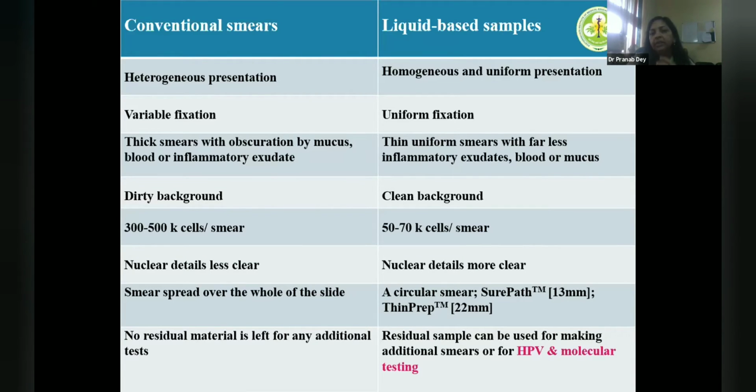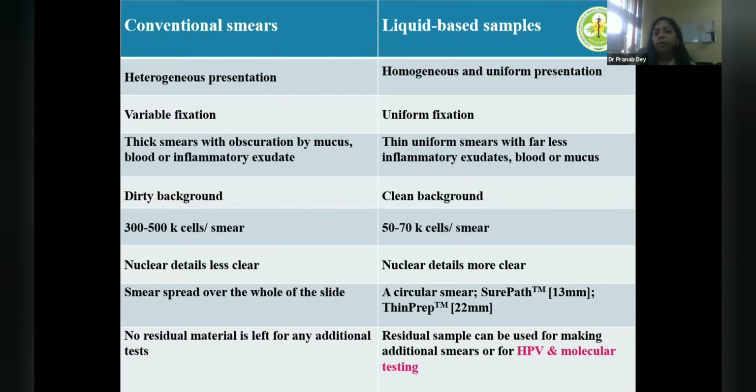It's just the presentation is different, and I'll show you in my next slides how blood can be detected in liquid-based cytology and how inflammatory smears look. Background is usually clean, and in a conventional smear where we were expected to find atypical cells in around 3 lakh or 5 lakh cells, now you have a lesser number of cells. It is just 50,000 to 70,000 cells, and atypical cells are present homogeneously throughout the smear.